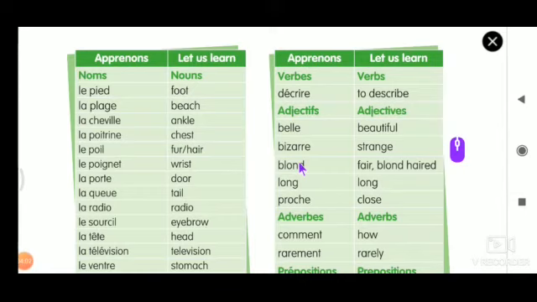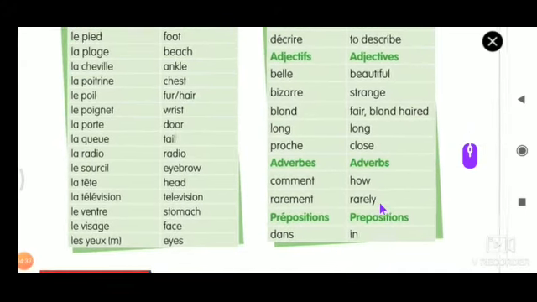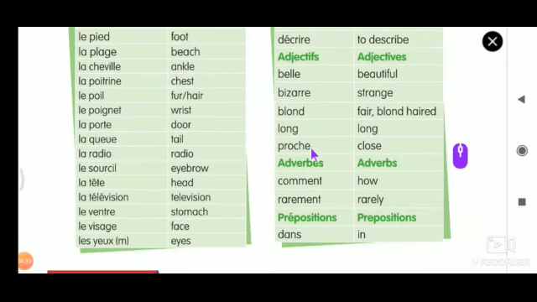It is the middle color that will look blonde. For example, foreigners have blonde hair, so that is called blond. These vocabularies are useful to express the characteristics of a person, how they are, how they look, color, everything that comes under adjective. Next one is long, which is long. Proche is close. I think we saw this word in this lesson also.